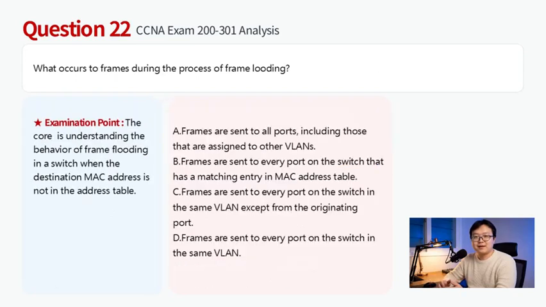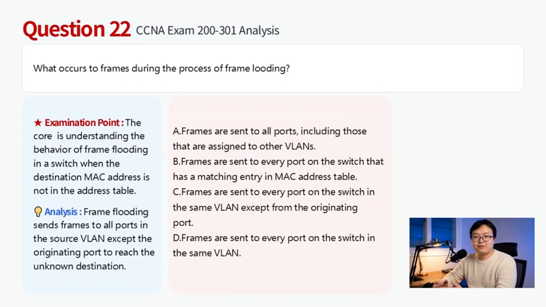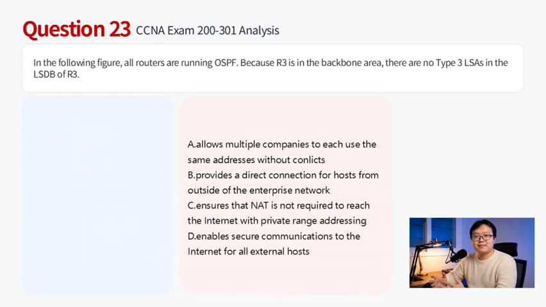During frame flooding, a switch forwards frames out of every port in the same VLAN, except the port that received the frame. This happens when the destination MAC address is unknown, ensuring the frame reaches its intended host. Therefore, this question chooses C.